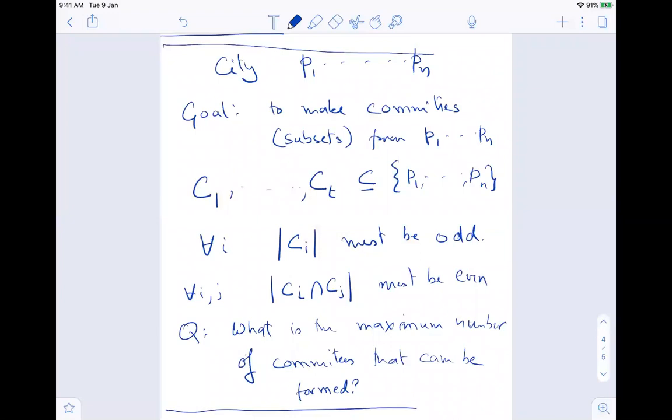Here the P1, P2, dot, Pn, they are disjoint, right? You know, they are people. I've just named the people. They're the N people. Okay, I mean, I didn't find N names, but they're just N people.